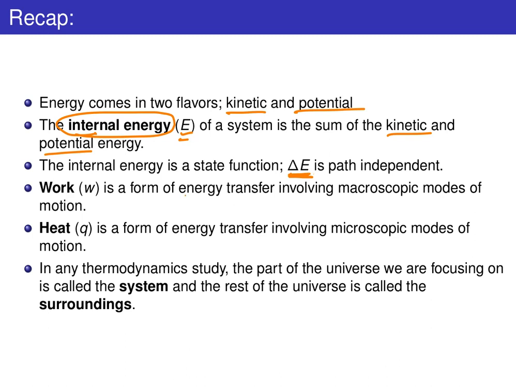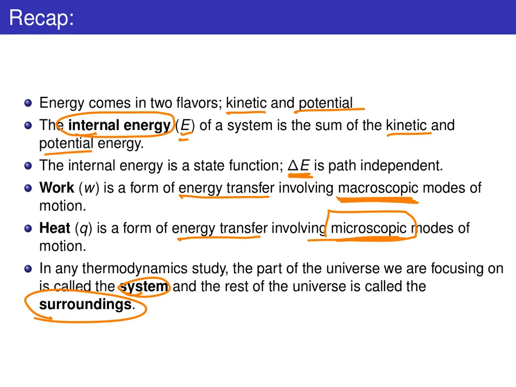We introduced work and heat as forms of energy transfer. Work involves energy transfer using macroscopic modes of motion; you can see it happening. Heat involves microscopic modes of motion, which you can't see, like water being heated up or gas molecules moving faster as you heat them, because we can't see that molecular level motion. Finally, we defined a system as whatever part of the universe we care about, and the surroundings as everything else.